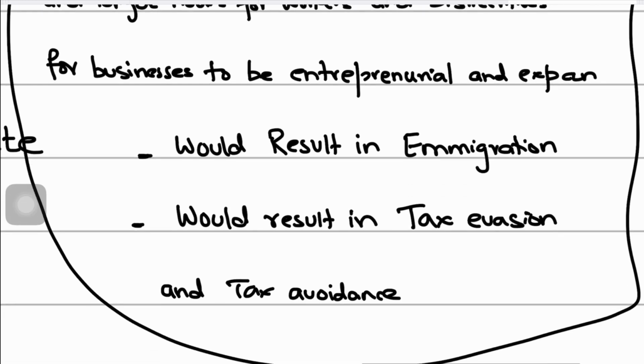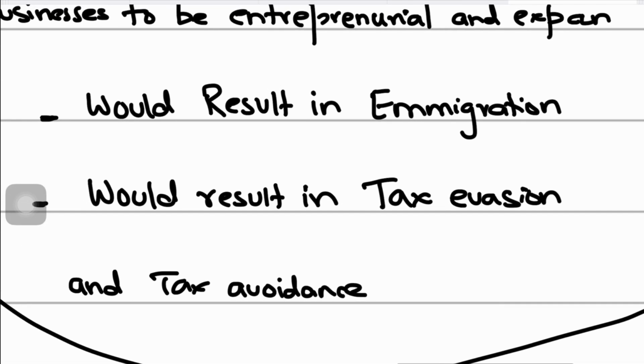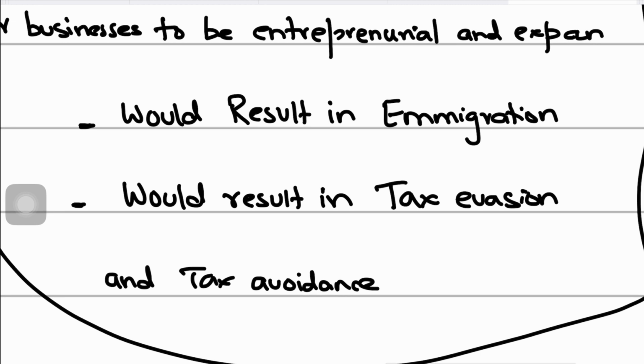And it will result in your highest paid and skilled labor moving abroad. So will your entrepreneurs go abroad, right? So ultimately, tax revenues will fall. And what will happen when tax revenues fall? This will deteriorate government finances, and the government might need to resort to borrowing to finance government spending, increasing national debt in the economy, which is obviously bad for poor countries. The governments may then struggle to redistribute incomes and wealth, right?